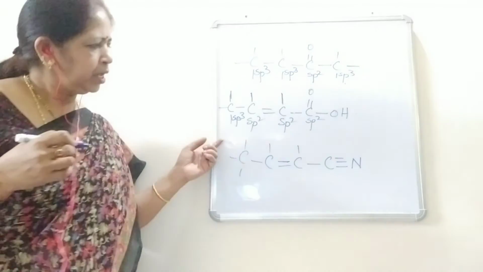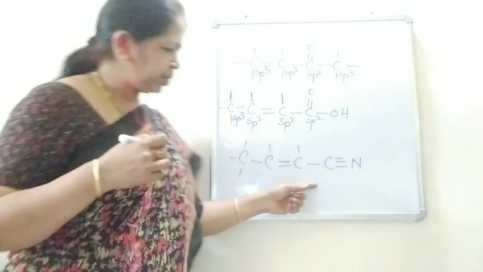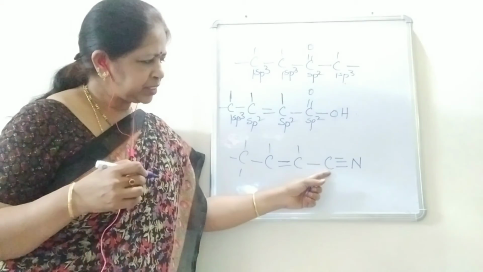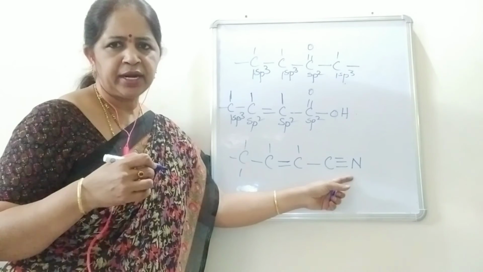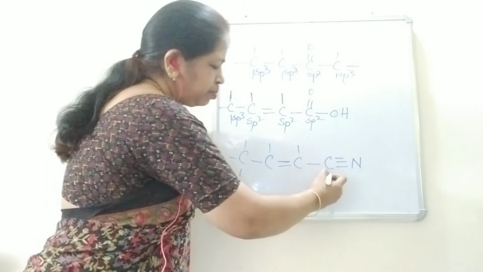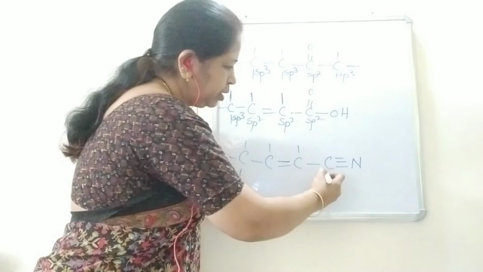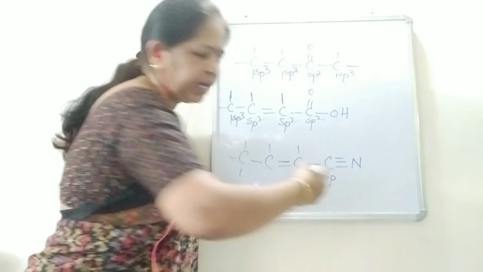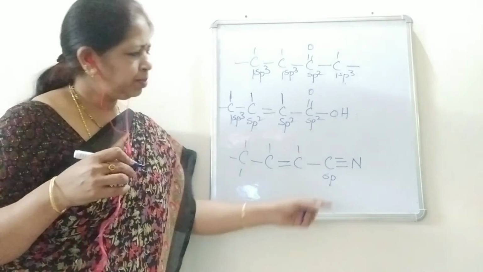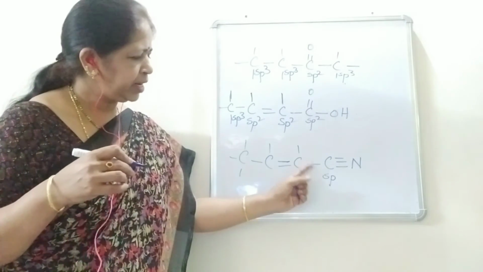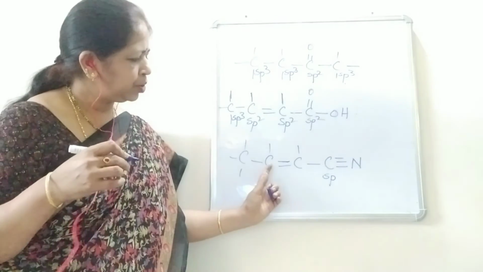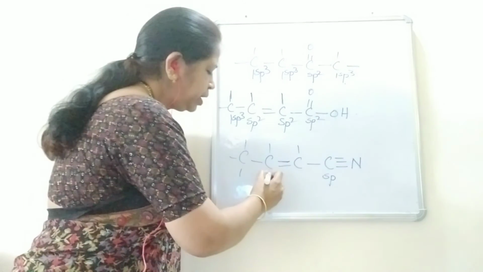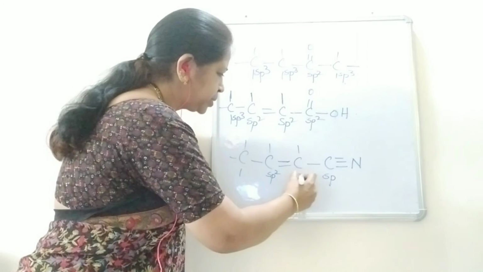Okay, students. Now, coming to the next example, this is a cyanide group, C triple bond N. In this C triple bond N, this carbon with a triple bond to N will be in sp hybrid state. And the next carbon has a double bond with the next carbon, so both these carbon atoms will be in sp2 hybrid states.